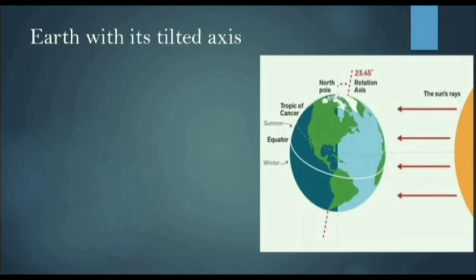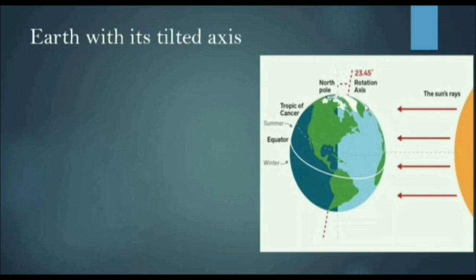The Earth rotates on its axis, which is imaginary. The Earth's axis is tilted by 23.45 degrees. Because of the axial tilt of the Earth, the amount of sunlight reaching any given point on the surface varies over the course of the year.